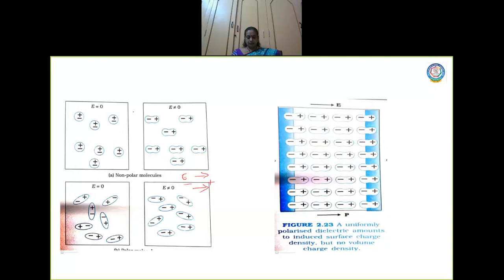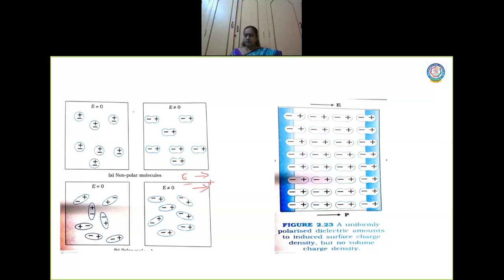Here we bother about the alignment of electric dipoles. I just wanted to tell you the factors, that's all. Now whether it is a polar molecule or a non-polar molecule, a dielectric develops an induced dipole moment. An induced dipole moment is produced in the presence of an external field.